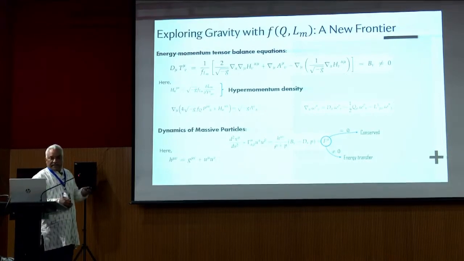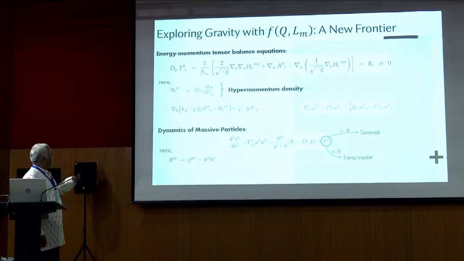So here we have taken the energy momentum tensor with the balance equation, which is given here, and we used the hypermomentum density, and we calculated the dynamics of the massive particles and checked the tensorial form. Once we get the form, if it is 0, then it is conserved, and if this equation is not 0, then it is not conserved and the energy transfers. So this is basically the energy balance equation.